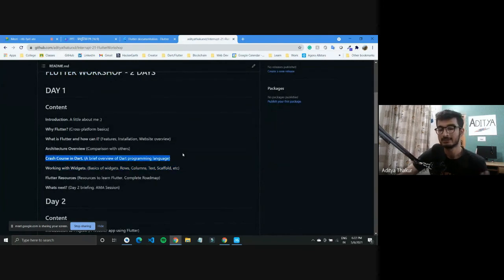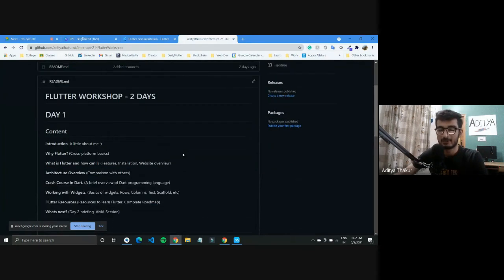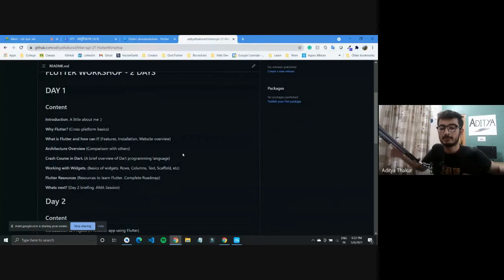The crash course in Dart was really quick, so I couldn't cover it as much, but Dart is a lot similar to Java and C, and it is really easy to get started with it. Then we saw the basics of widgets, and there are some resources that I want to discuss. If you want to start out with Flutter, even after this workshop, these workshops would provide a basic overview, but what are some of the resources that you can take up to actually learn Flutter?